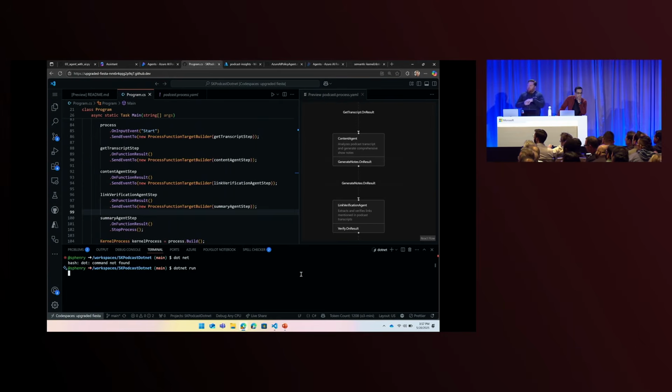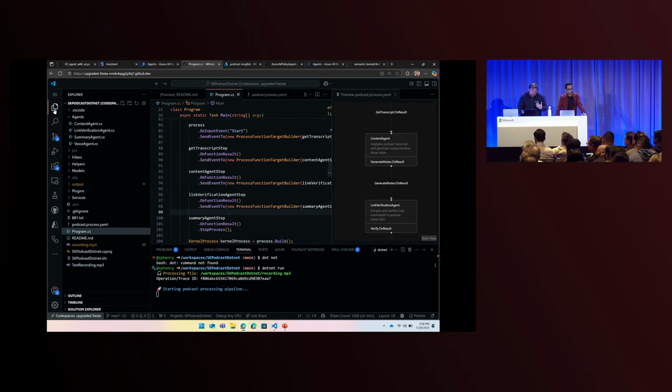Okay, so if you run this, it's going to post-process the podcast, the same as we saw yesterday. And one of the nice things with building a process framework with Semantic Kernel is that there's cases where you need agents, there's cases where you need AI, and there's cases where you just want to run code.